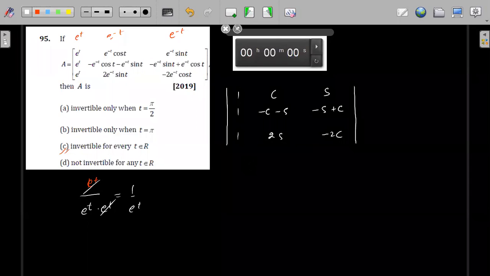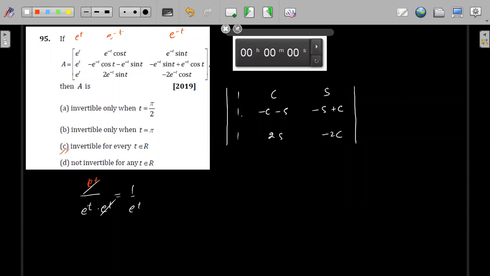Just to simplify, I can subtract columns. So I will subtract this from this. So this will become 1, 0, cos t minus sin t. This will still remain the same. When I subtract, this will become minus 2 cos t minus sin t. This will become minus 2 sin t plus cos t.